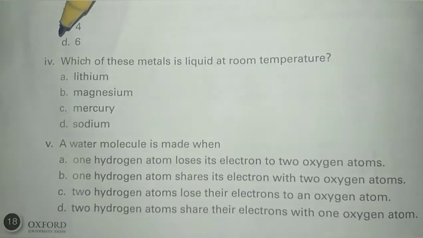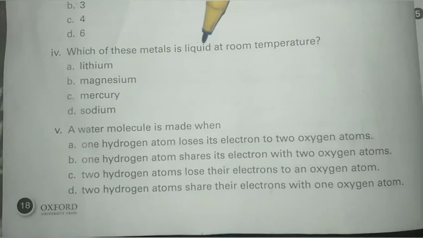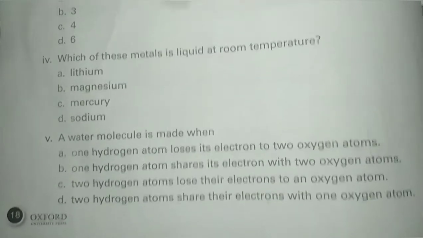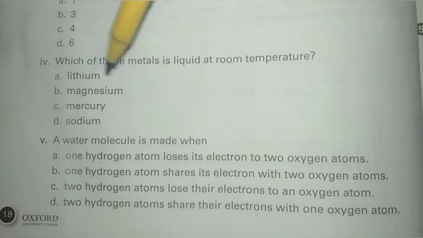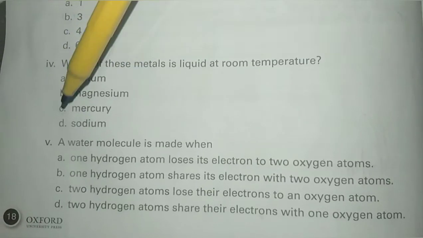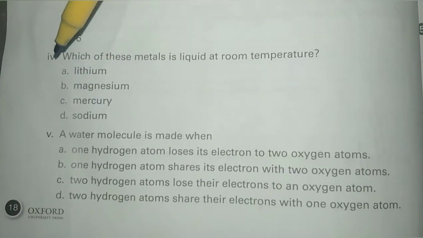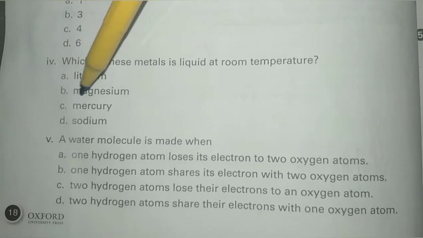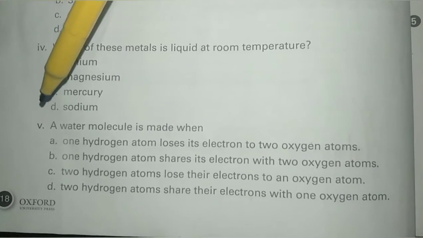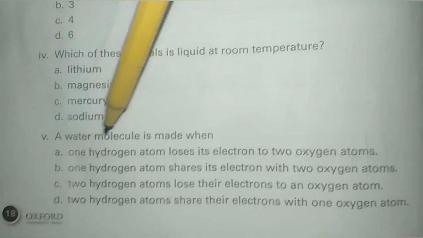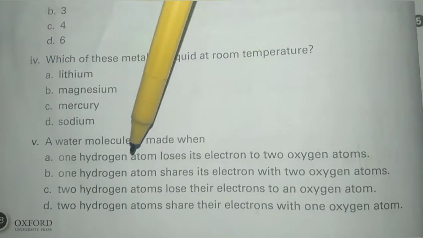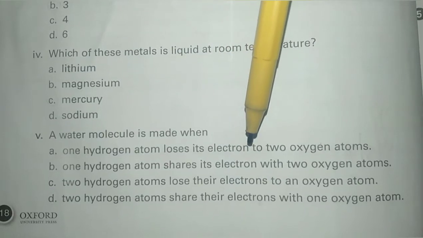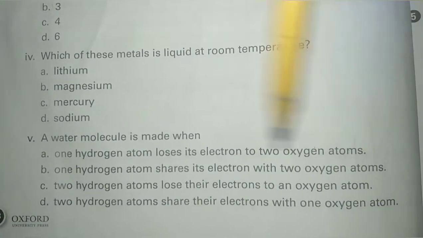Statement number 4. Which of these metals is liquid at room temperature? Option A lithium, option B magnesium, option C mercury, option D sodium. Correct option is C, mercury. Statement number 5. A water molecule is made when option A 1 hydrogen atom loses its electron to the 2 oxygen atoms.